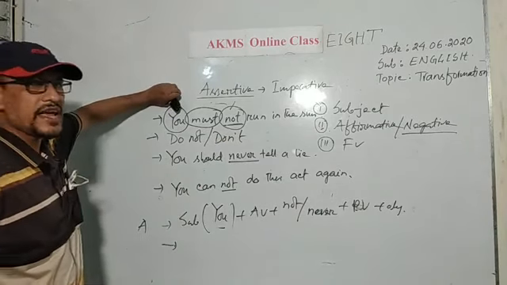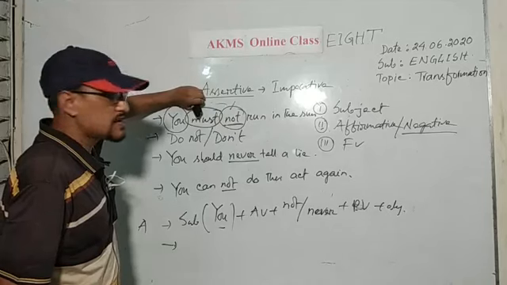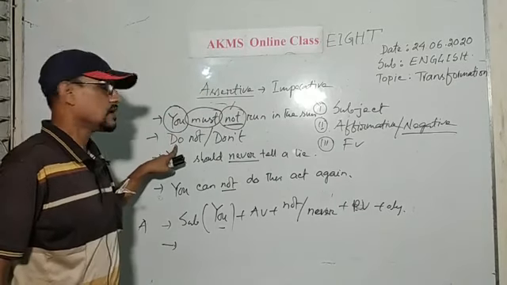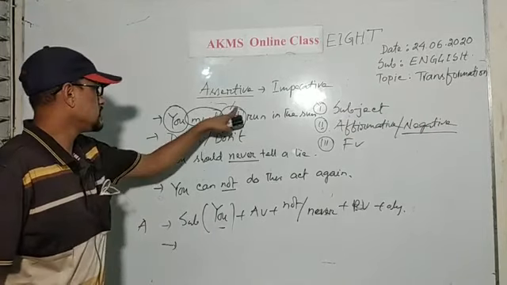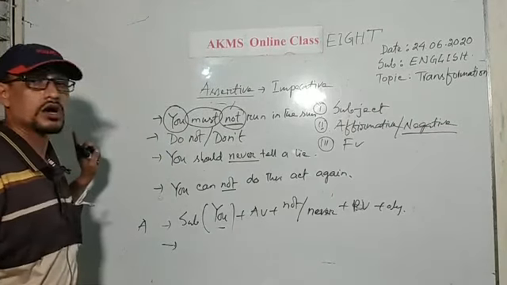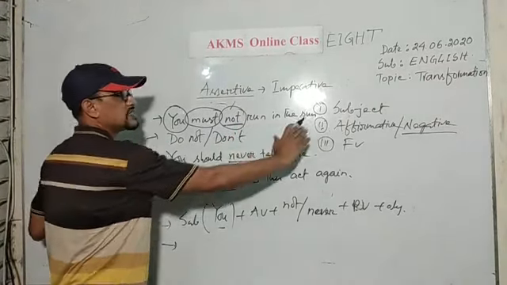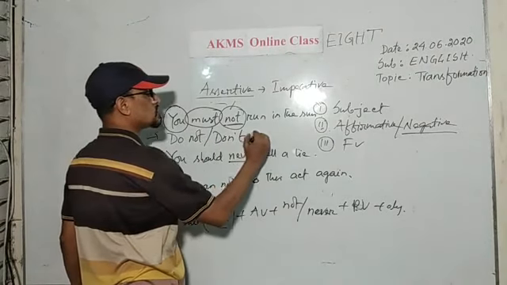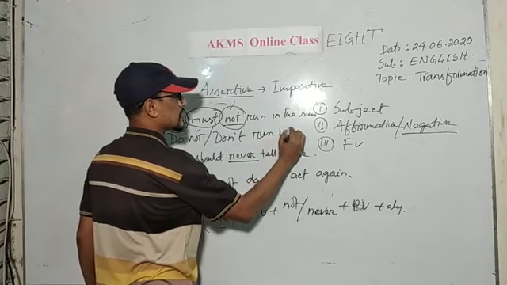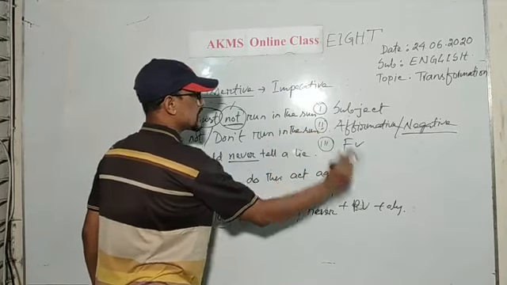You have erased "you" and the auxiliary verb, and here I have used "do" and "not". "Do not" or "don't". You cannot change the rest of the sentence. "Do not" or "don't run in the sun." Run in the sun.